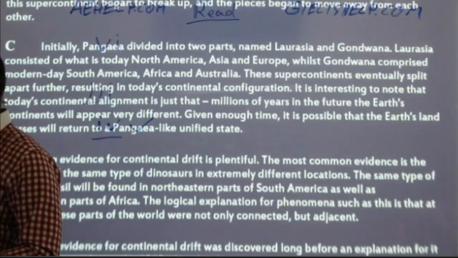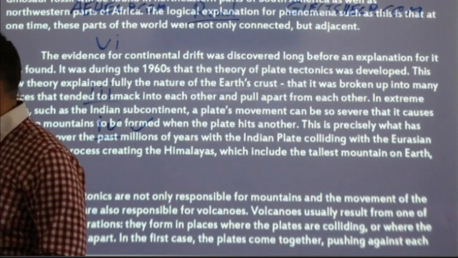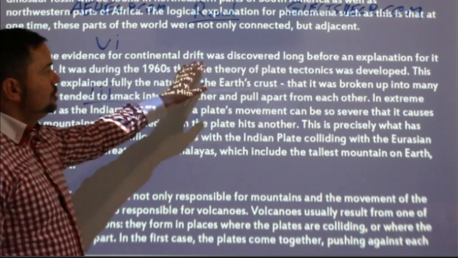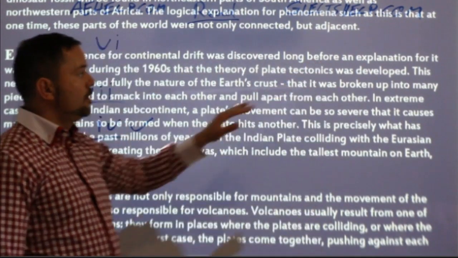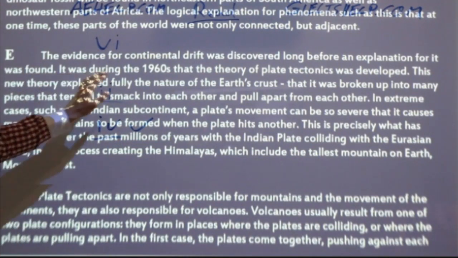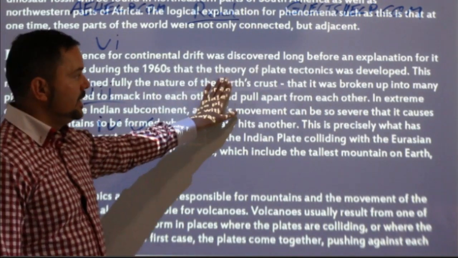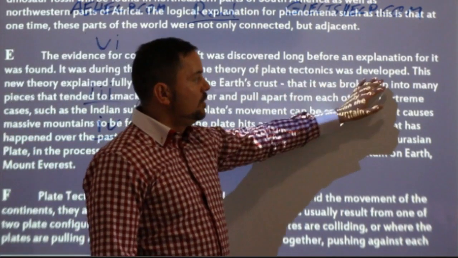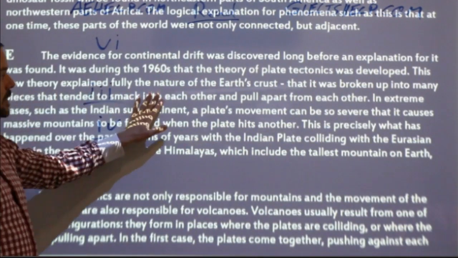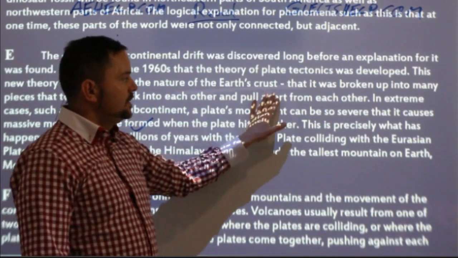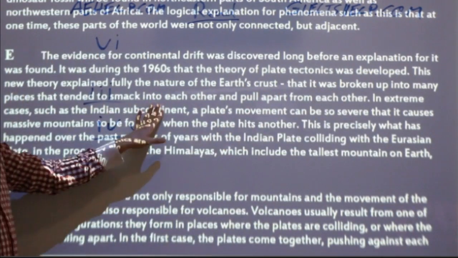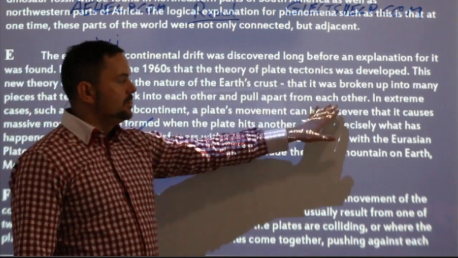Okay, let's go to paragraph E. So again, read with me. The evidence for continental drift was discovered long before an explanation for it was found. It was during the 1960s that the theory of plate tectonics was developed. This new theory explained fully the nature of the Earth's crust, that it was broken up into many pieces that tended to smack into each other and pull apart from each other.